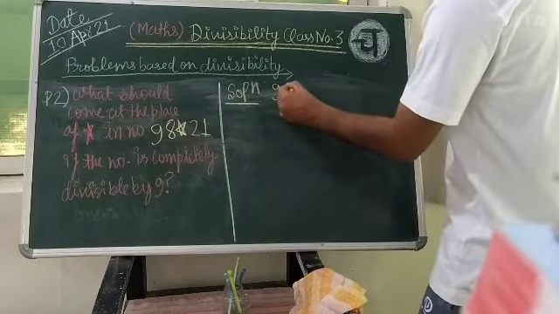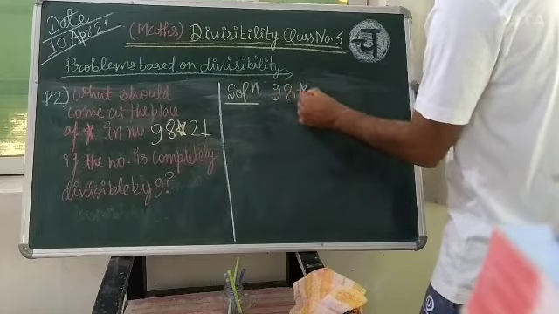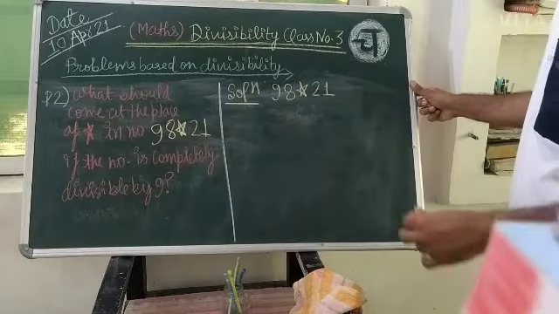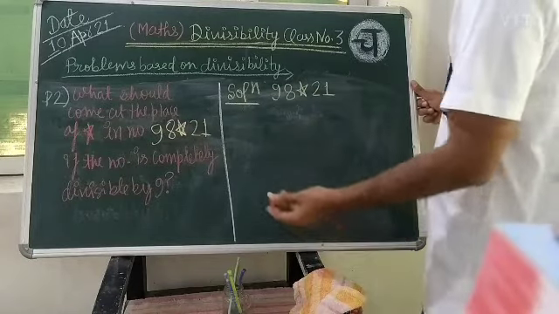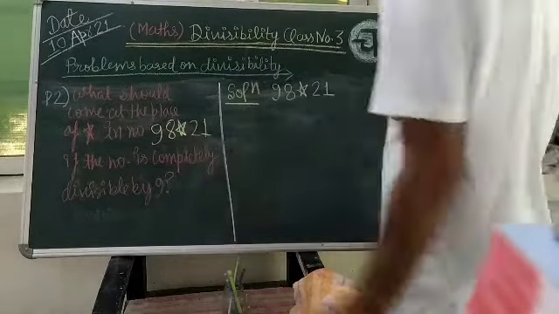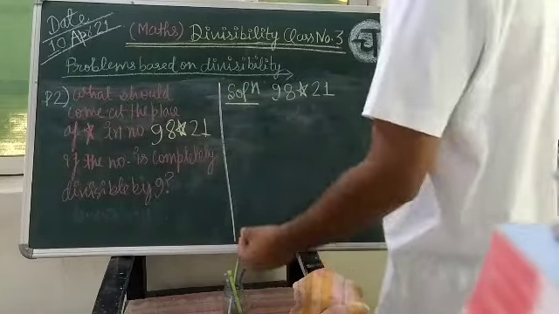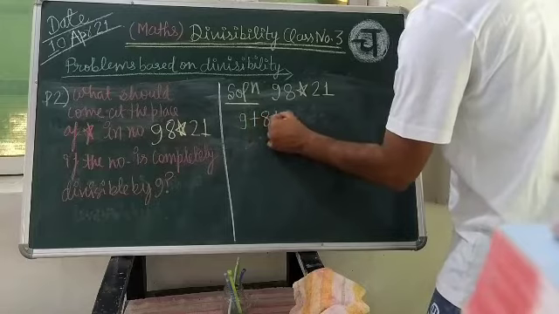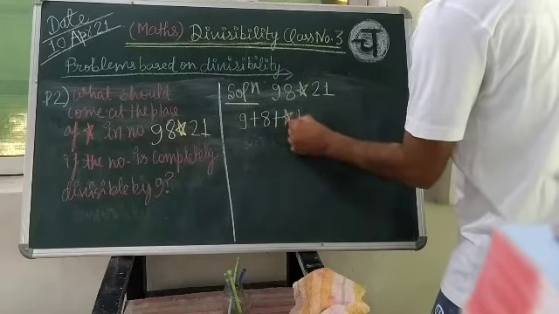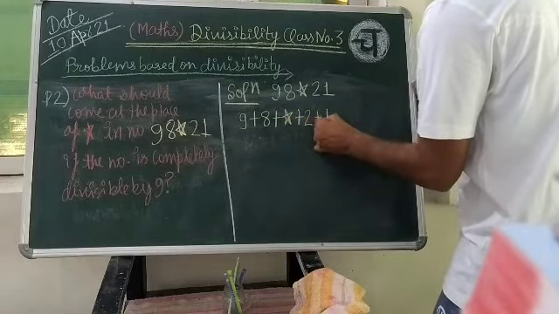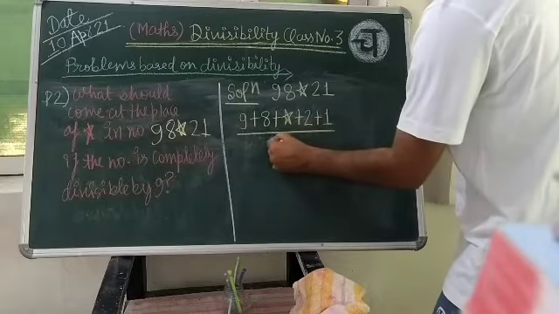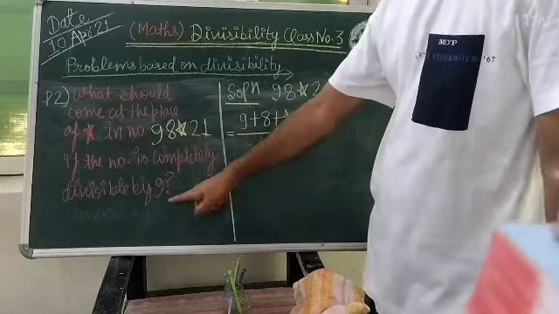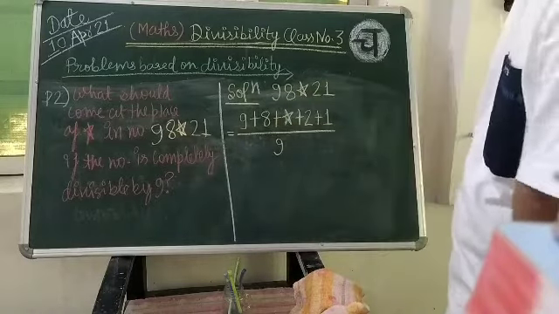What will we do? We will add the digits, and that sum of the digits we will divide by 9 in the case of 9. So 9 plus 8 plus star plus 2 plus 1 must be divisible by 9, since the problem is saying it should be divisible by 9.